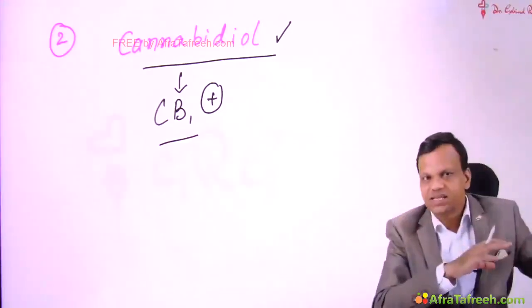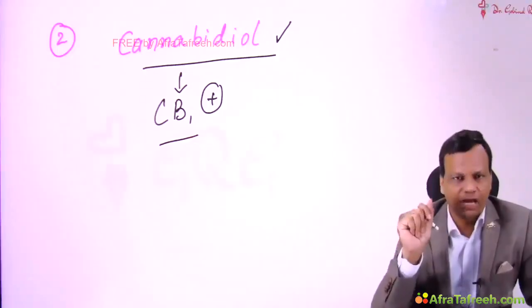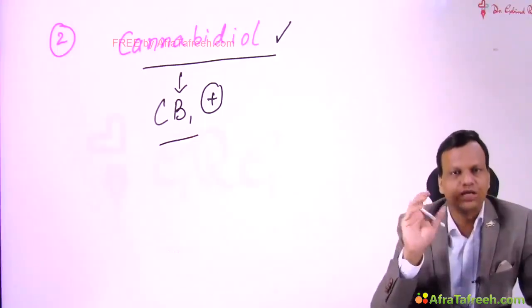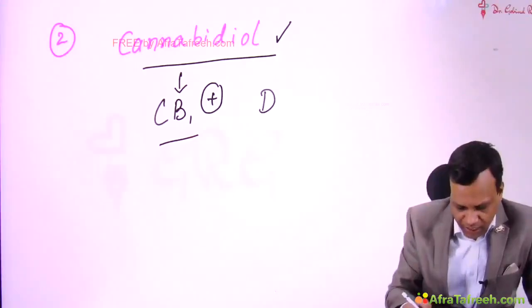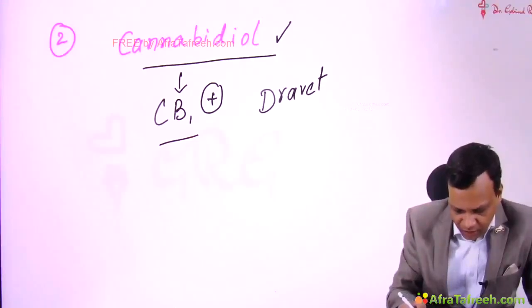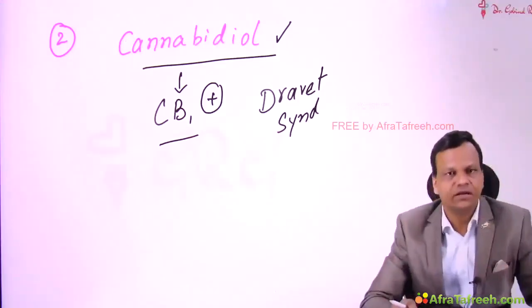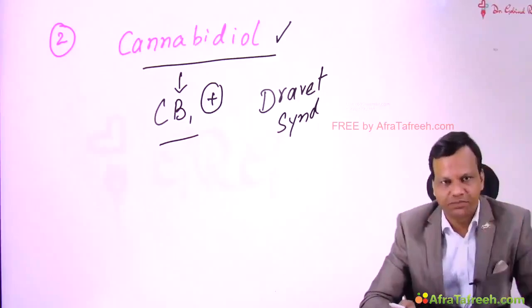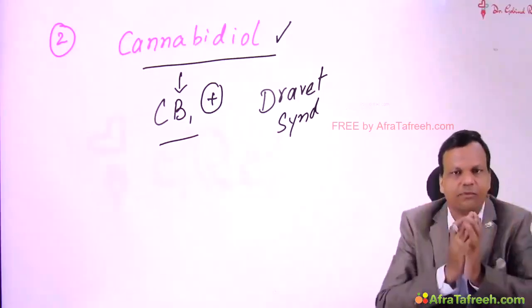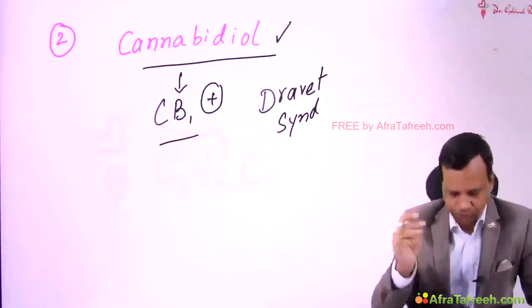Other drugs are synthesized, but it is directly obtained from the cannabis plant and it is used to treat Dravet syndrome. Cannabidiol is approved for treatment of Dravet syndrome seen in children, in which there are multiple types of epilepsies.